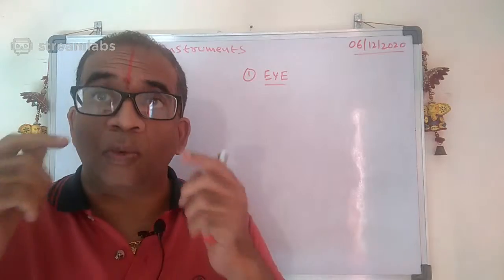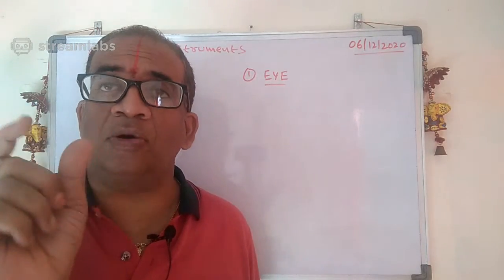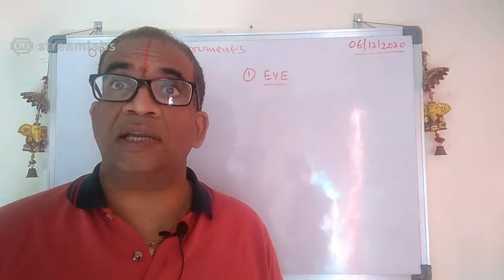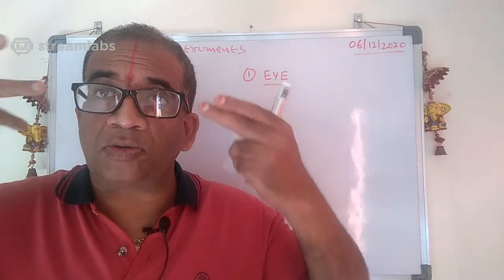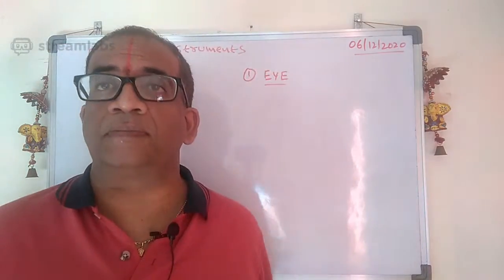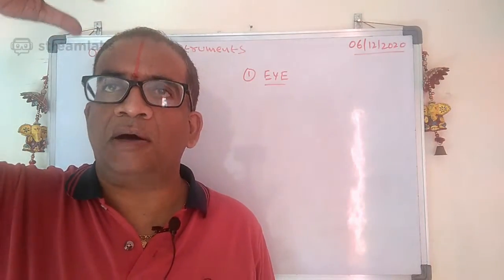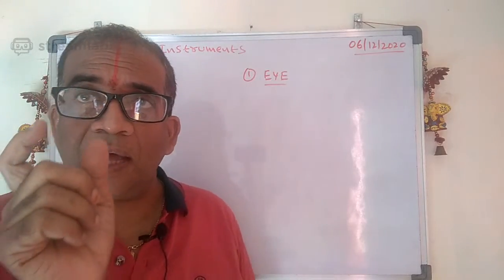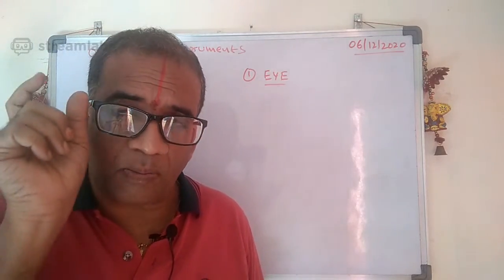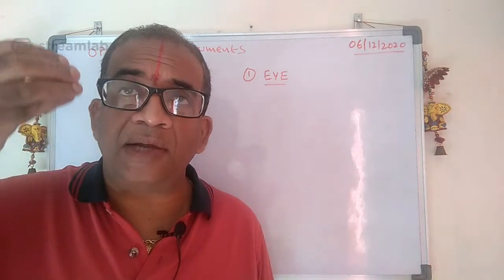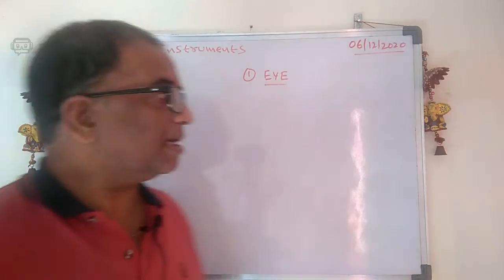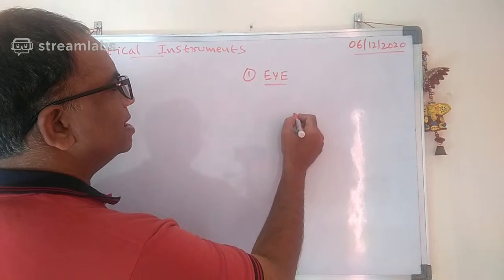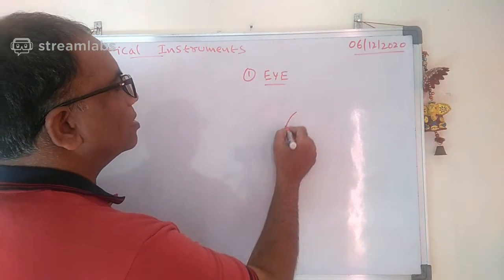So what is the eye doing here? The eye is just a window which allows the light to pass through it. If you close your eyes, you cannot see anything, because no light is entering into our brain system. That's why the eye is an important part, because it allows the light to pass through it. If you see carefully, what does an eye consist of? The eye basically consists of the cornea.